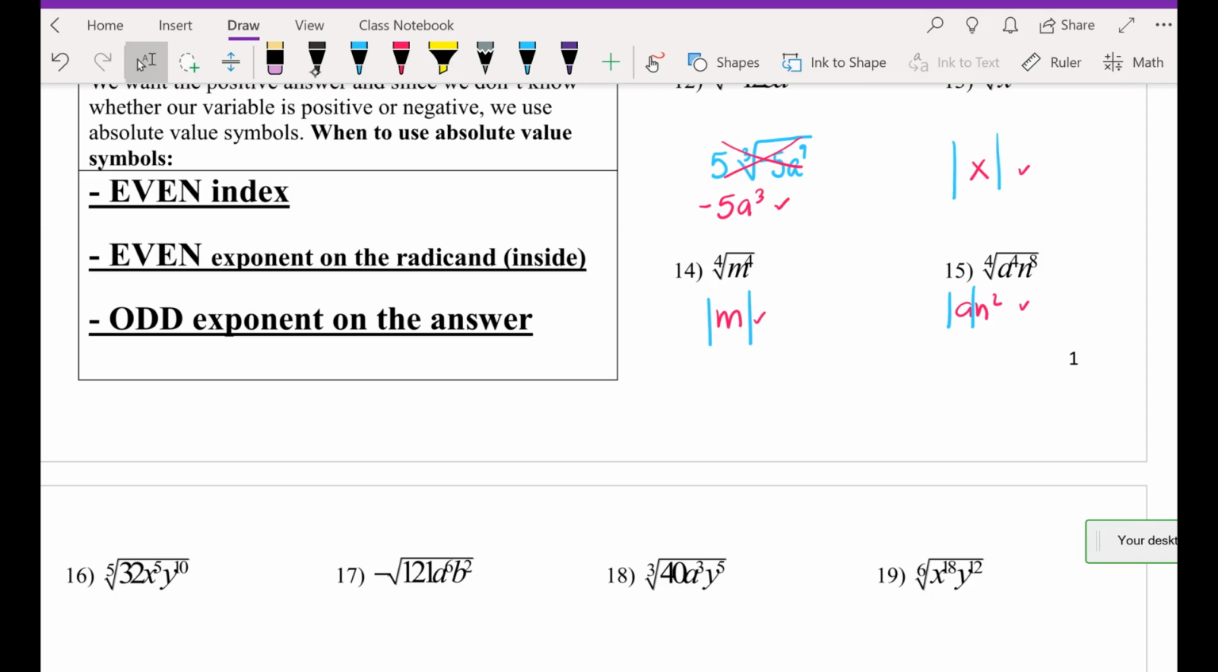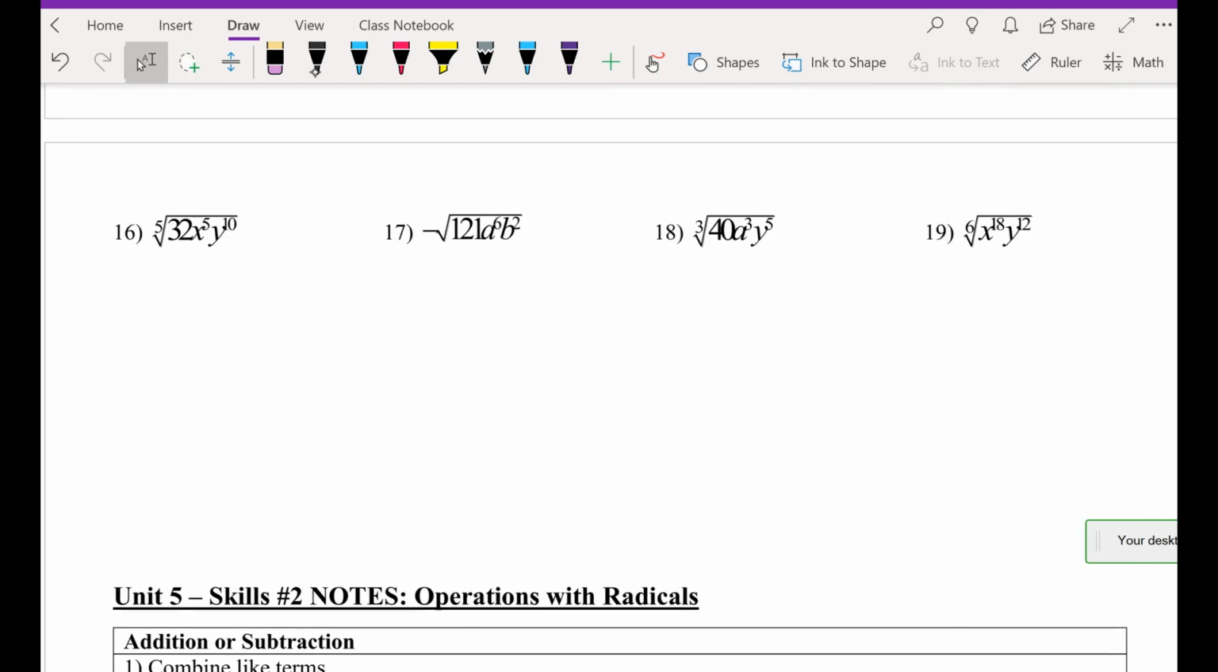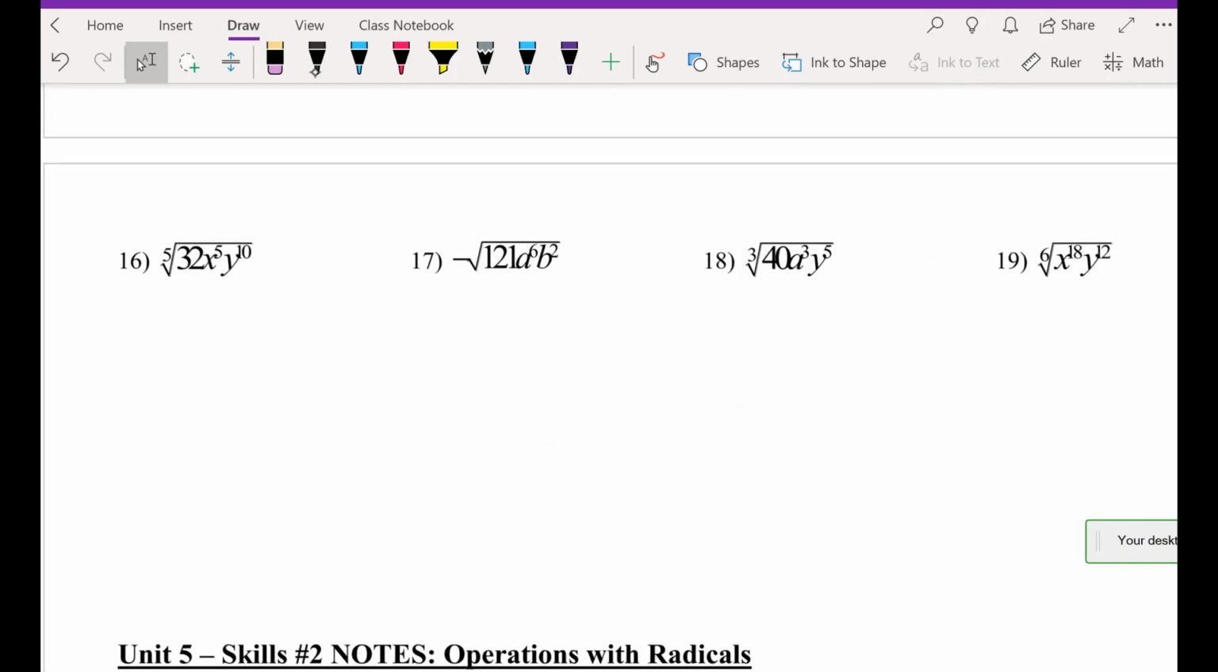16, 17, 18. In teams, work that out. Work on those first. Once you have your answers, compare them.